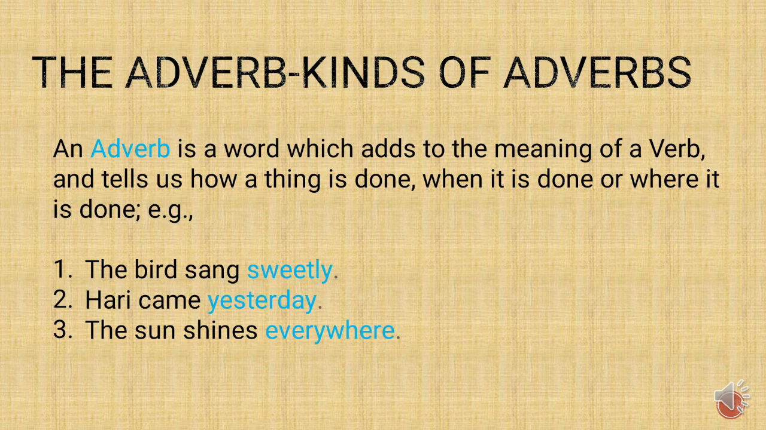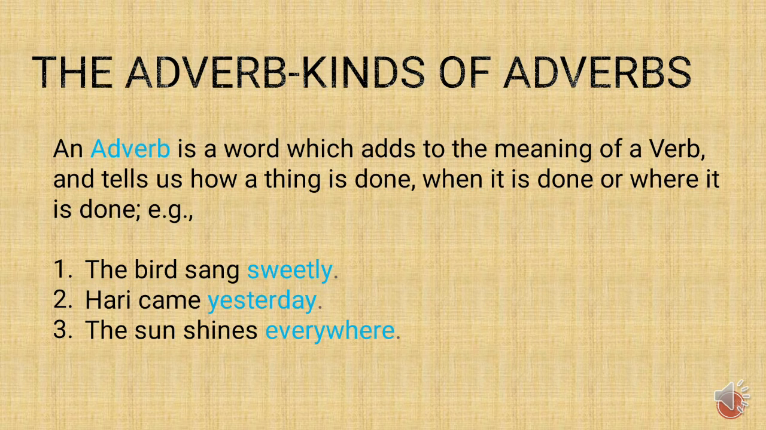See the next example. Hari came yesterday. So, when did Hari come? Or when it is done? Where is the action done? It was done yesterday. Okay, children? When it is done. Alright. The next example. The sun shines everywhere. Where it is done. Now, children, here, in the third example, it is everywhere.